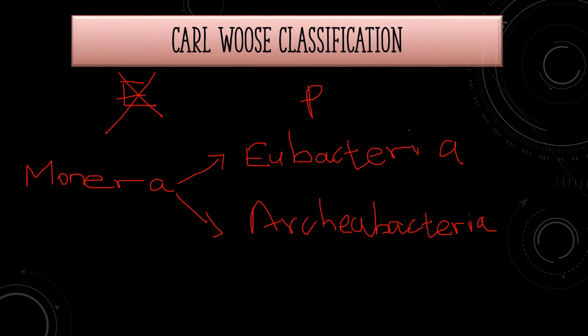In this classification, eubacteria, also known as the true bacteria, are the bacteria whose cell wall is made of peptidoglycan. In the meantime, archaebacteria, their cell wall is not made of peptidoglycan.